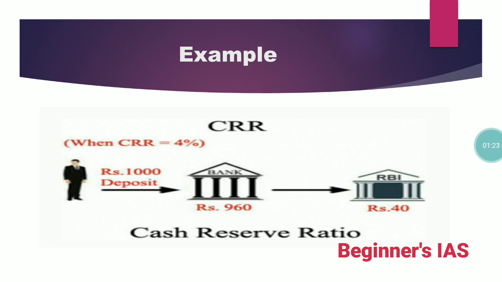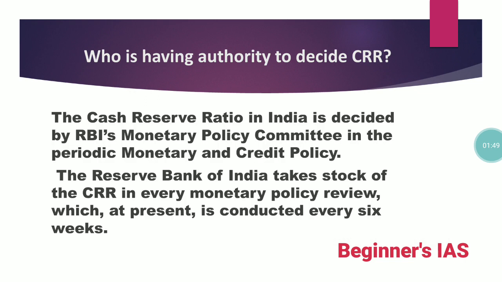Let us see cash reserve ratio. Suppose the rupees 1000 deposit is in the bank. Let us say CRR is 4%. Then 4% is rupees 40. This 40 rupees has to be kept with the RBI as CRR. The remaining 960 is kept in the bank so that this 960 can be used for lending purposes.